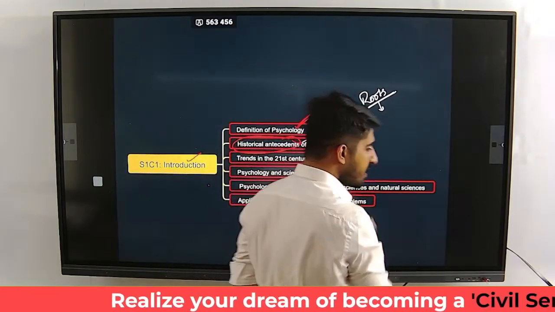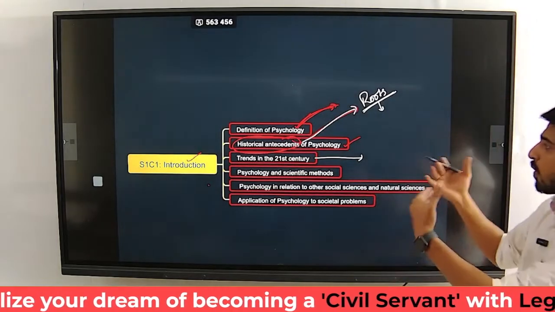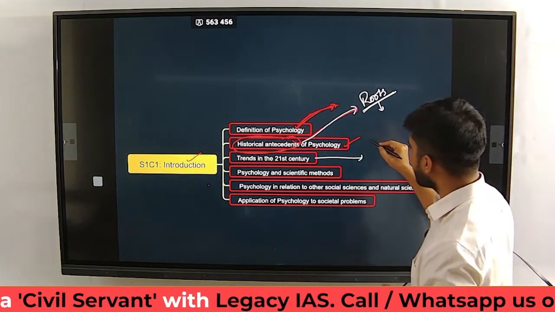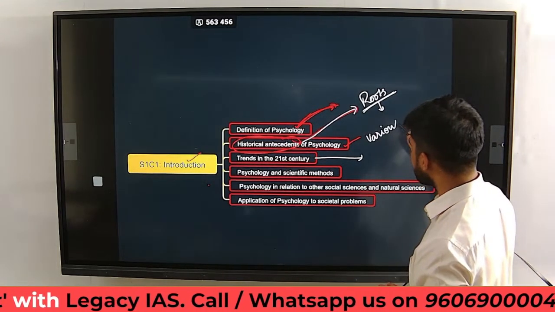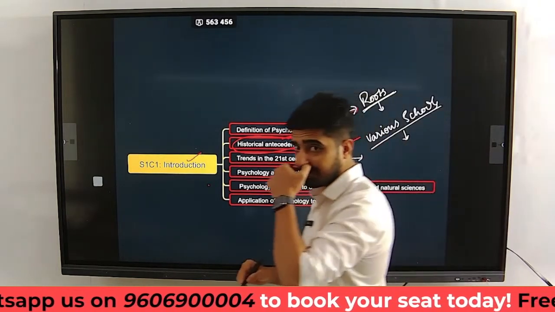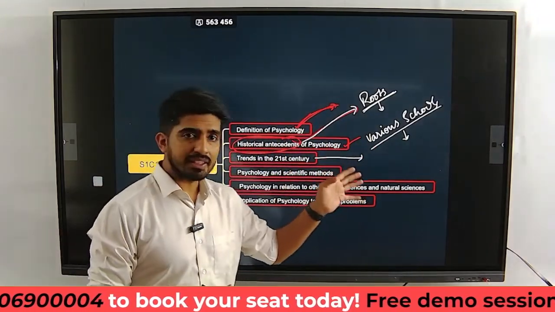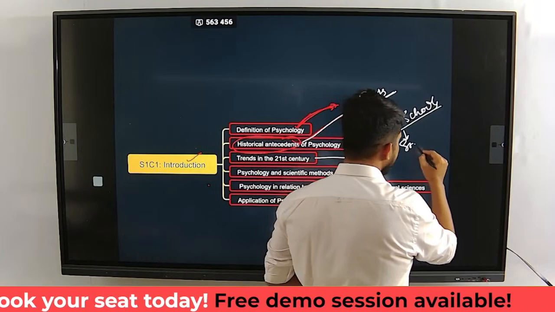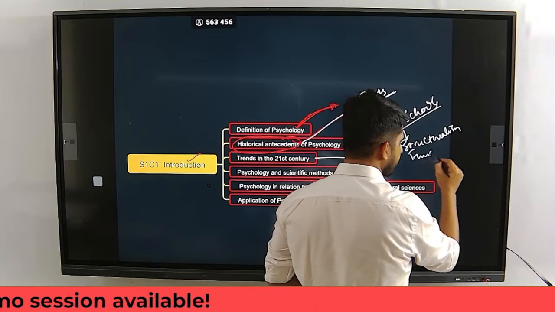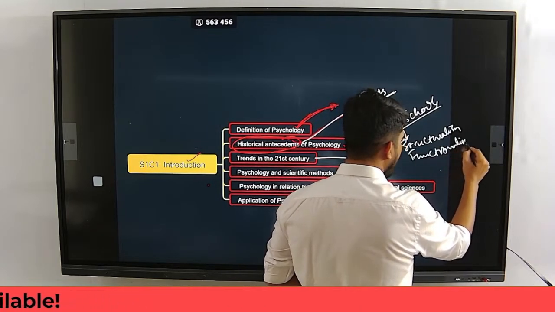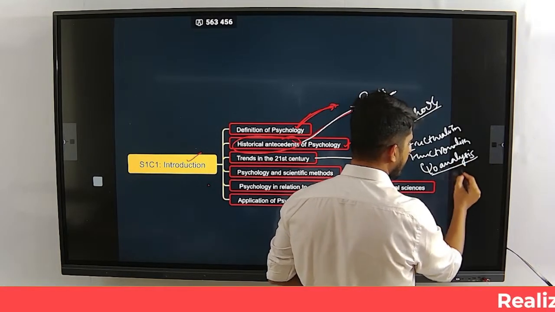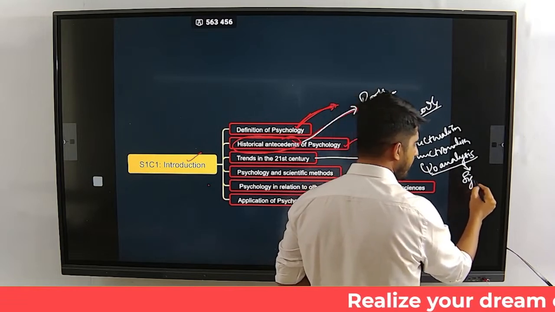And then the trends in the 21st century. However, before we go to the trends in the 21st century, which is a part of our syllabus, we are going to talk about various schools that contributed a great deal to the development of psychology as a field. So various schools, in the sense, we are going to talk about structuralism, functionalism, psychoanalysis. The most famous person under this school, or the person who started this school, is Sigmund Freud, as you might all be knowing.